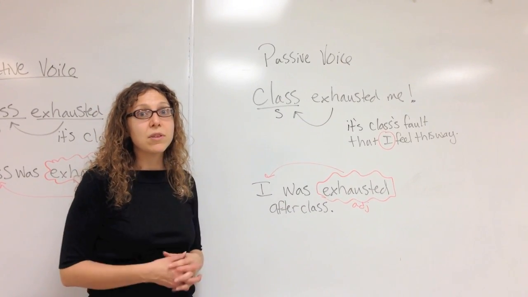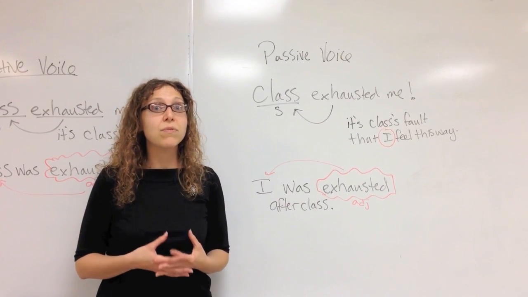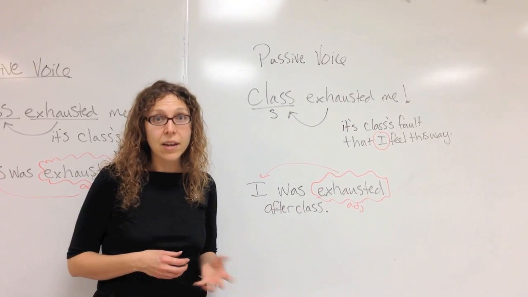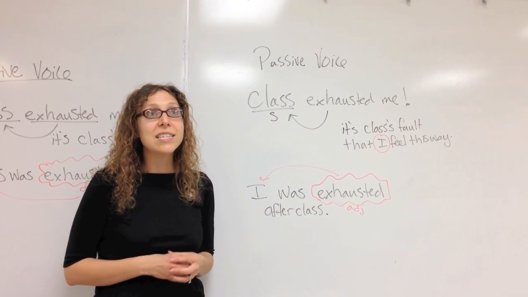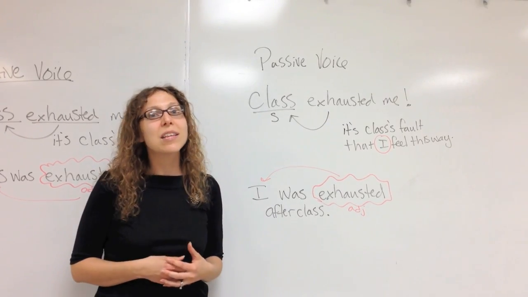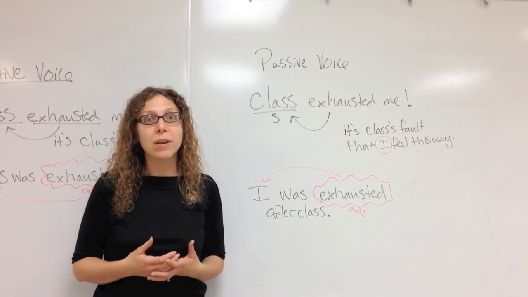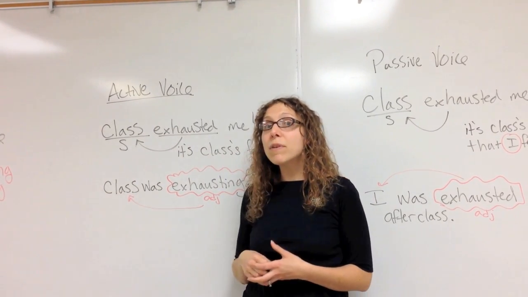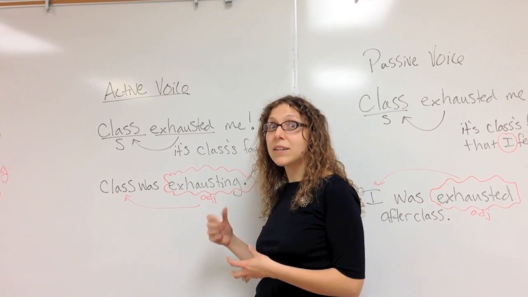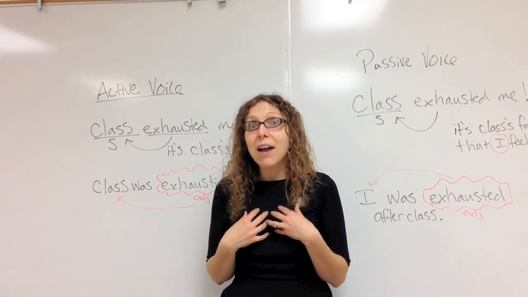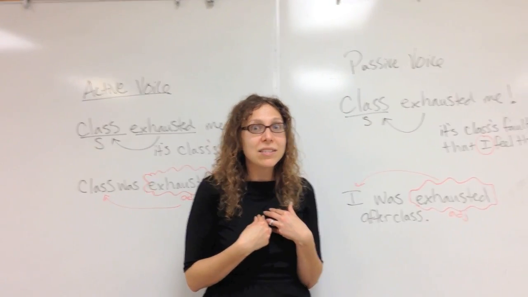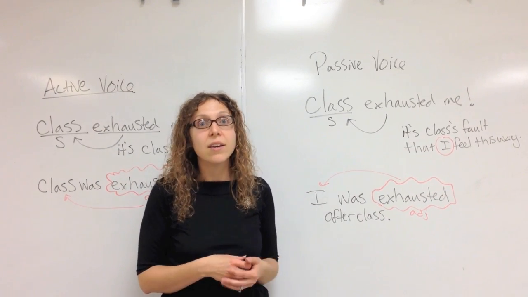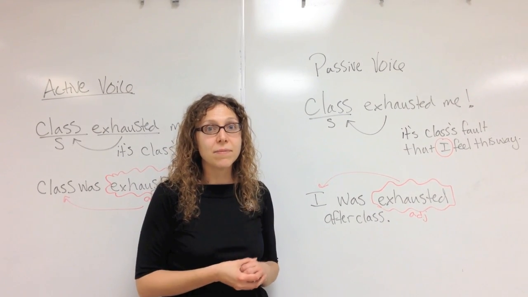This is really similar to any time that you're talking about how you feel. You might say, I felt frightened in the movie because it was really scary. But I could say the movie was terrifying. I would use the ing form when I describe the movie, because the movie did it. The movie terrified me. The movie was terrifying because it was the active thing. I felt terrified, so I say I was terrified at the movie or after the movie or by the movie, so that the movie was doing it.